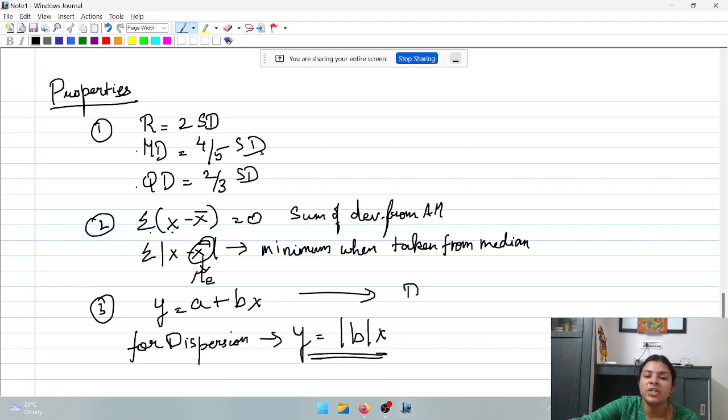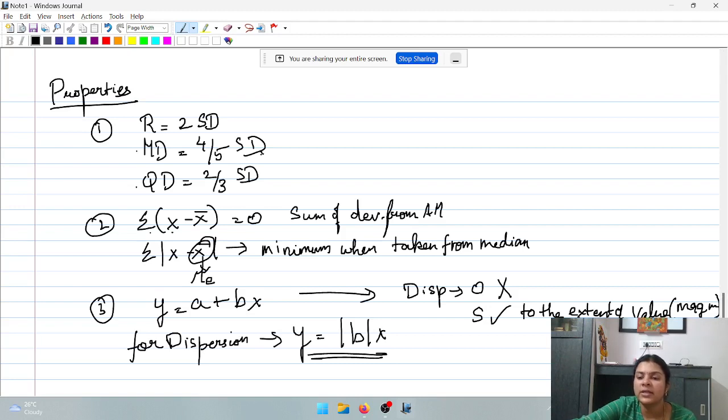Because measures of dispersion are not affected by change in origin. They are affected only by change in scale, only to the extent of value or magnitude, not sign or direction. So remember, dispersion is affected only by change in scale and not by change in origin.